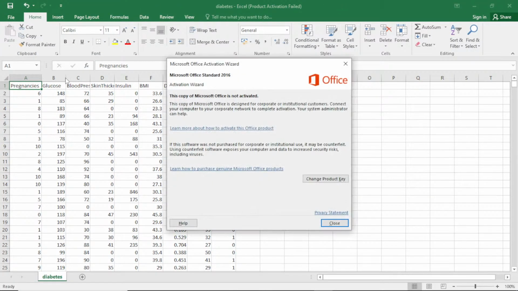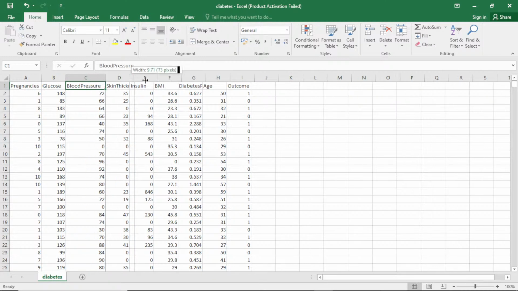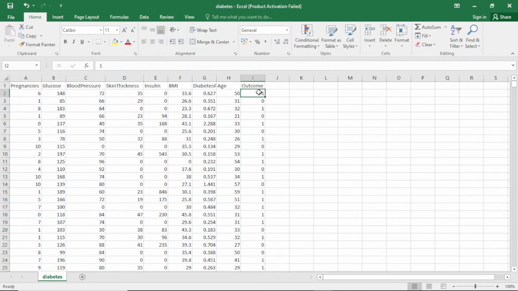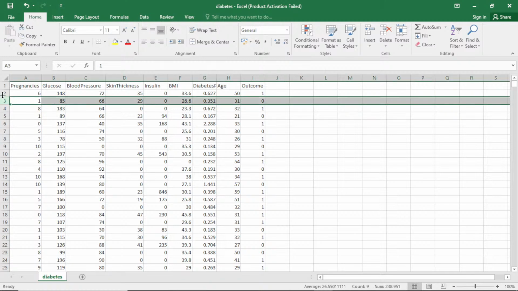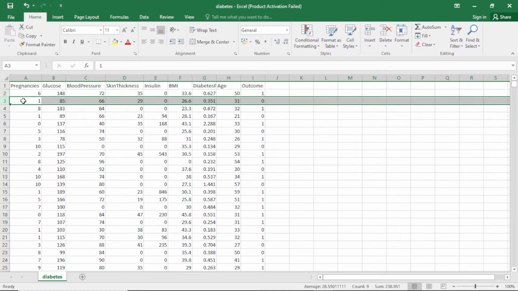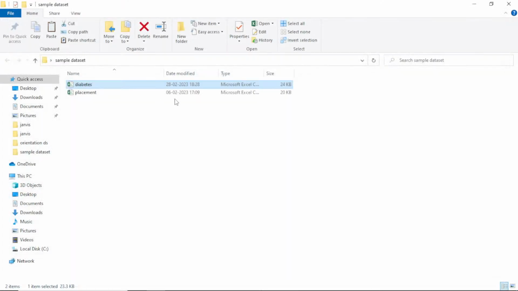So this is the medical history of all the patients, which means there are many columns under medical history. It can be skin thickness, insulin level, age, and their outcome. Here outcome 1 means the patient has diabetes present, and outcome 0 means diabetes absent. Each single row is one patient's record: what is her pregnancy level, what is the glucose level, and so on. Clear, guys?